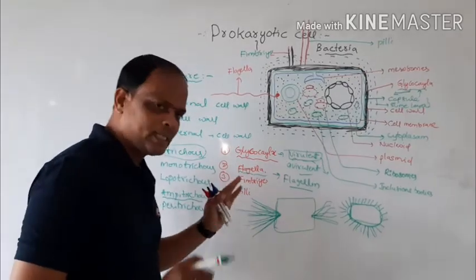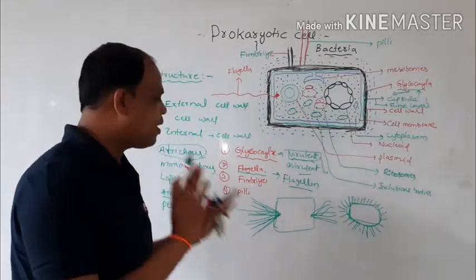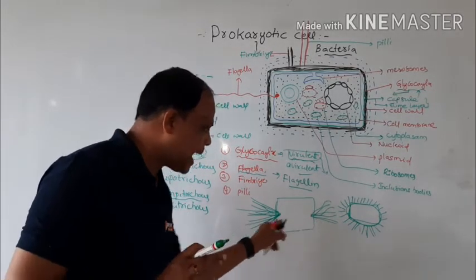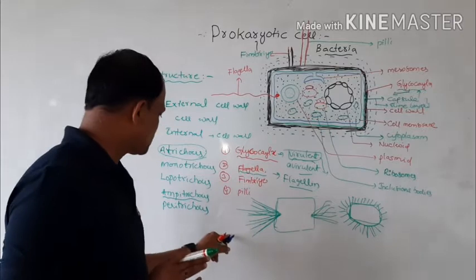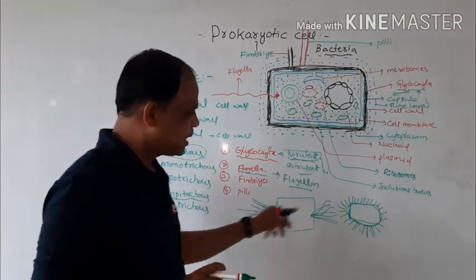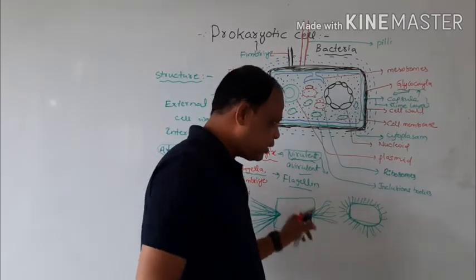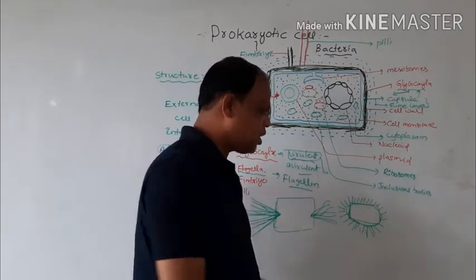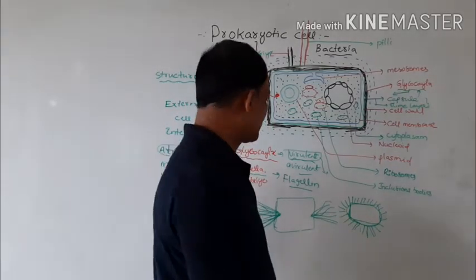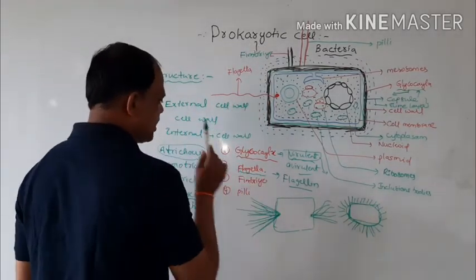Amphitrichous means single or group of flagella are present at 2 opposite ends. And Peritrichous means the flagella are present all over the body. Okay, right, this is the flagella.